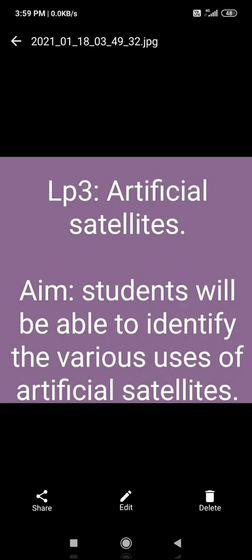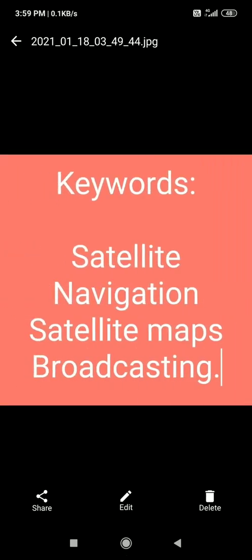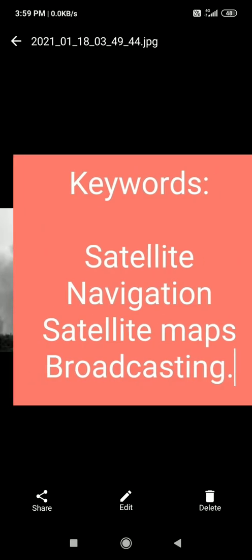The aim of LP3 is that students will be able to identify the various uses of artificial satellites. The keywords included are satellite, navigation, satellite maps, broadcasting.